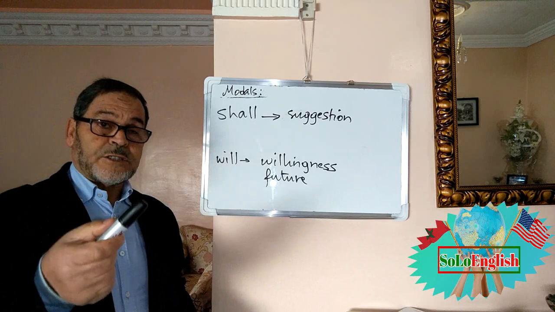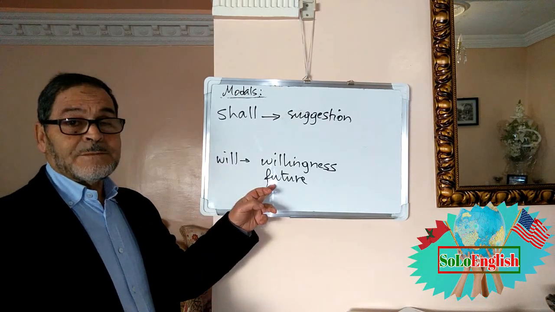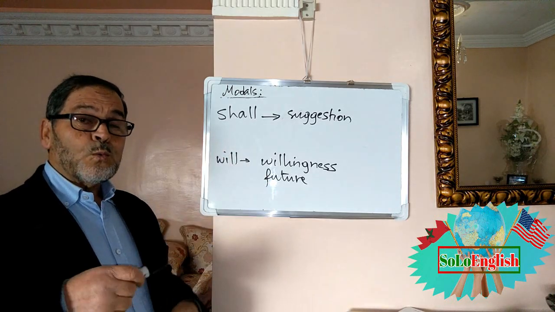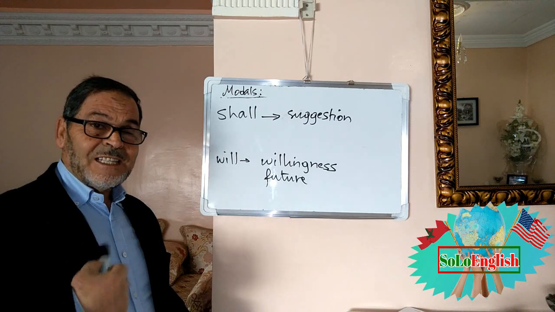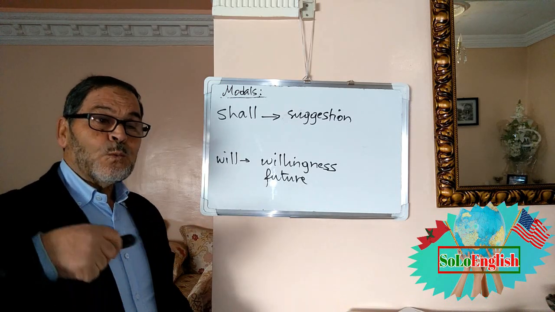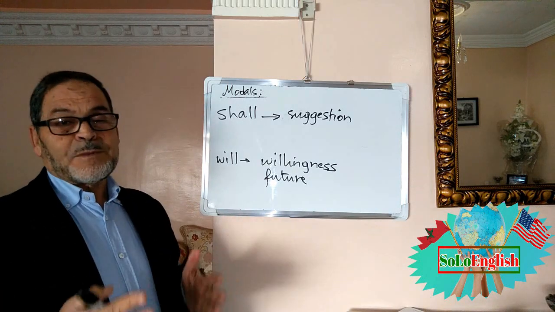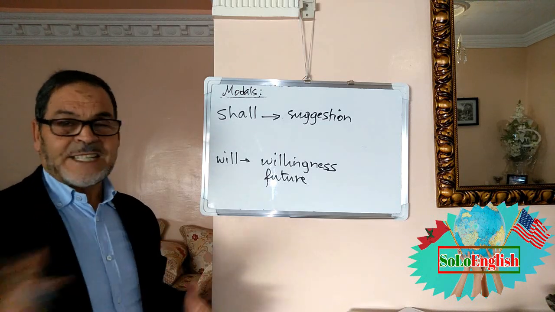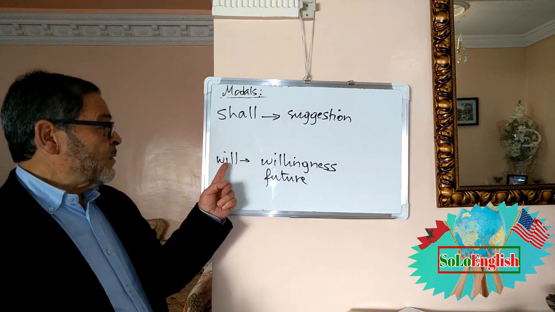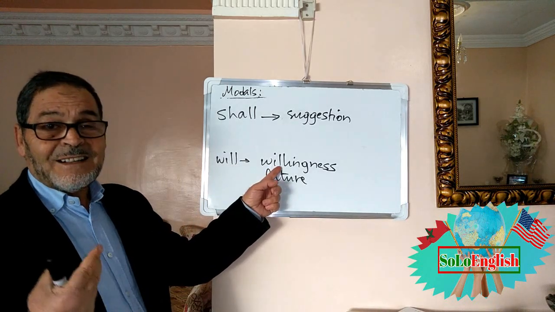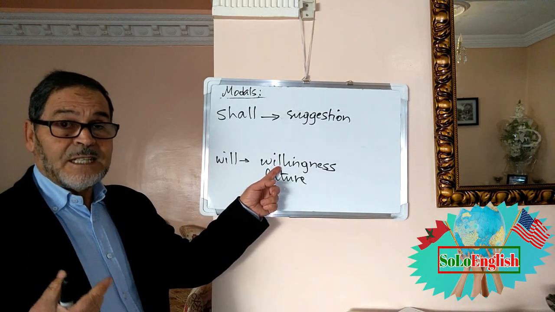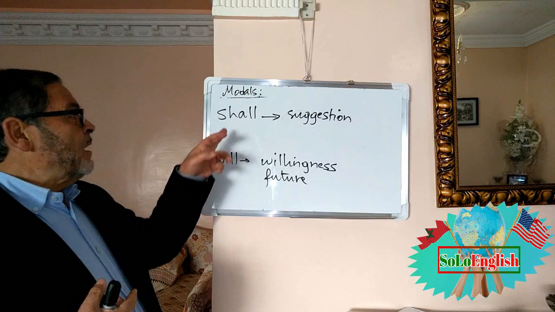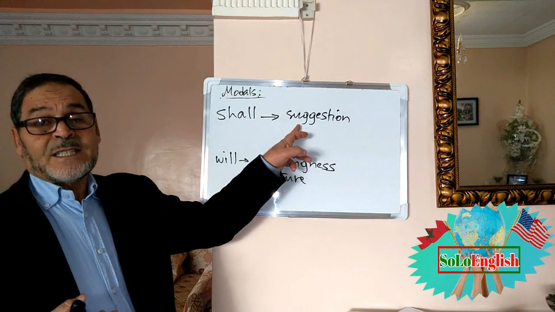Now I'm going to give other meanings, for example of will. We use it to express future. British people say I shall, you will, he will, we shall. American people say I will, you will, he will, she will, we will. You just use will. So we use it for the future. And will also expresses willingness, when I want something, I have the will. Shall is a suggestion.